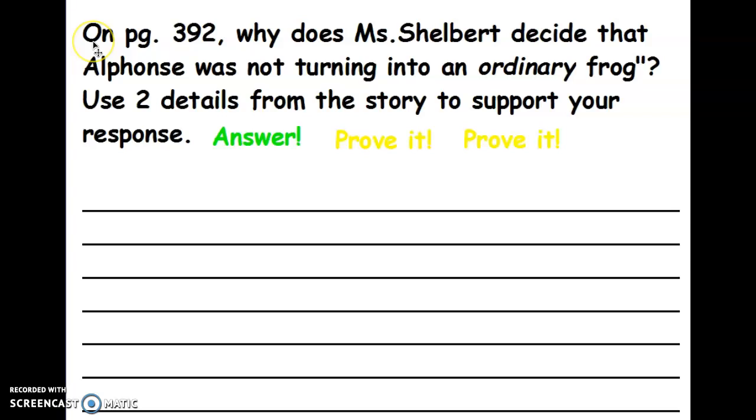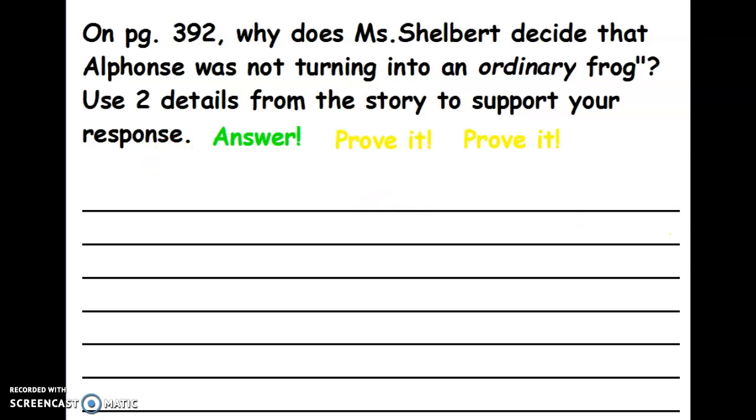Okay, we are going to be answering this question here, and it says, on page 392, why does Miss Shelbert decide that Alphonse was not turning into an ordinary frog? Use two details from the story to support your response.